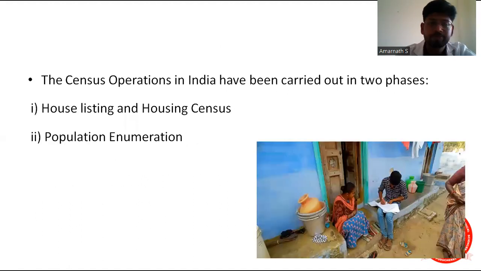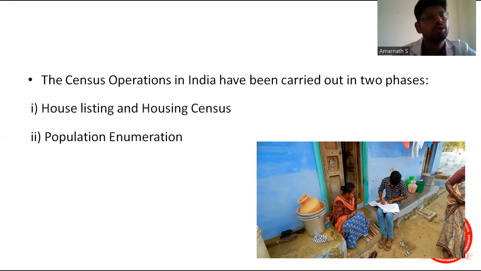The census operation in India has been carried out in two phases. The first phase is house listing and housing census. The second one is population enumeration. In the first, they list the houses and take the census of the houses. In the second stage, they go for the population enumeration. The picture you can see is how the census begins.